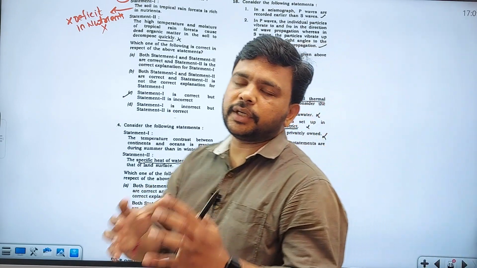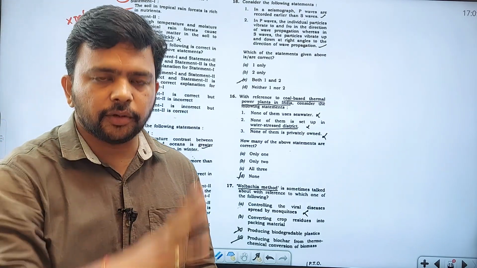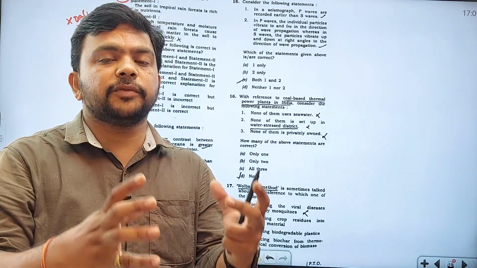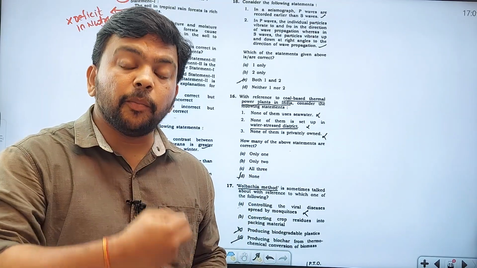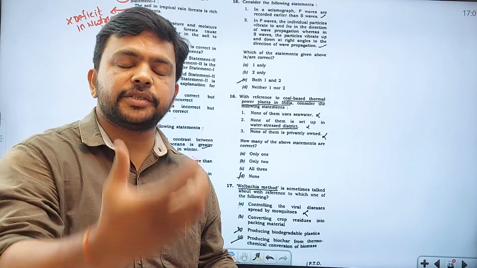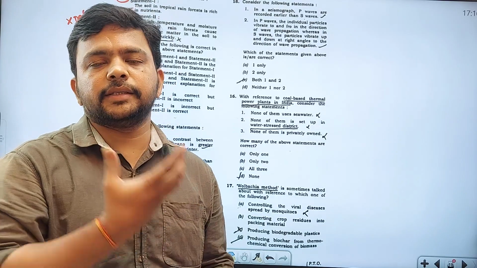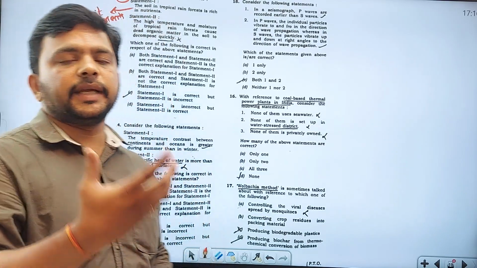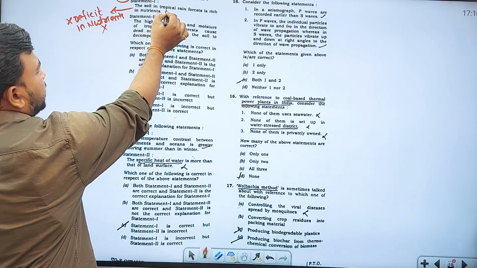But here the vegetation content is very high. So the vegetation organic matter will fall and it will decompose because of the higher temperature and moisture conditions. And the decomposed matter will add nutrients to the soil, and those nutrients will be exchanged with the trees and other vegetation through nutrient cycles, like the nitrogen cycle, sediment cycle, phosphorus cycle, sulfur cycle, all those things. So this is a wrong statement.